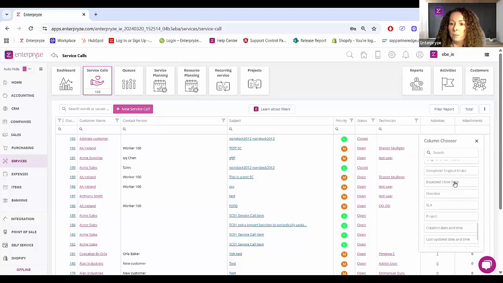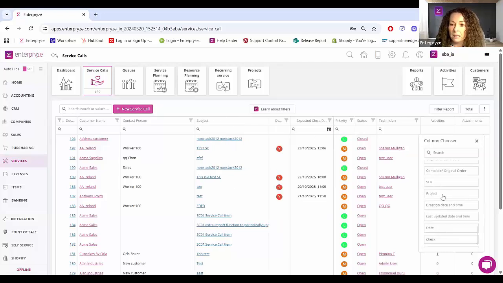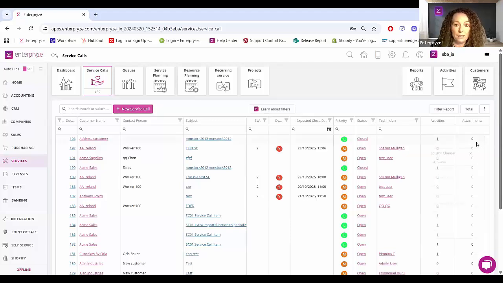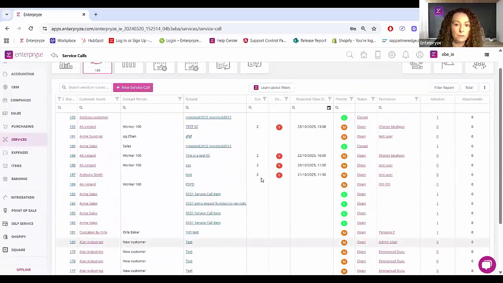And as you can see here, we have a couple of new fields. So we've got the expected close date. Let's bring that into view. We also have an overdue field. Let me bring that into view as well. And let me bring in the SLA. So already we're tracking, we're analyzing, and already at a glance, just by looking at the grid itself, I can see the SLAs already defined against those specific customers. If it was different for different customers, I would see the different hours associated with them here as well.